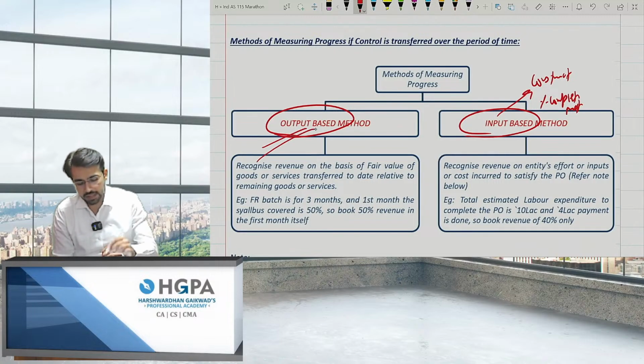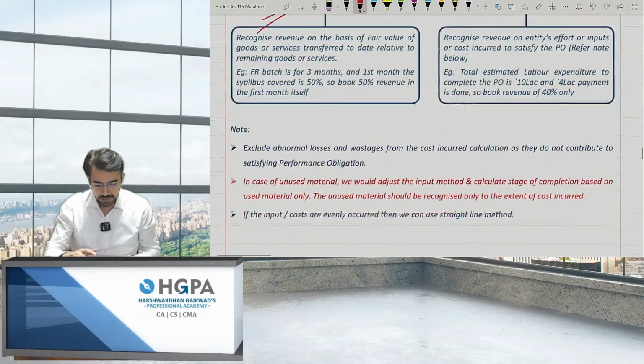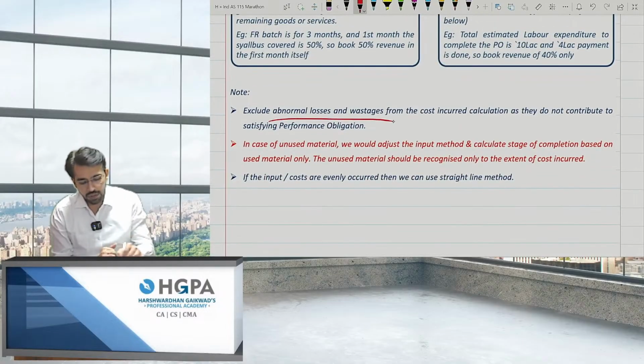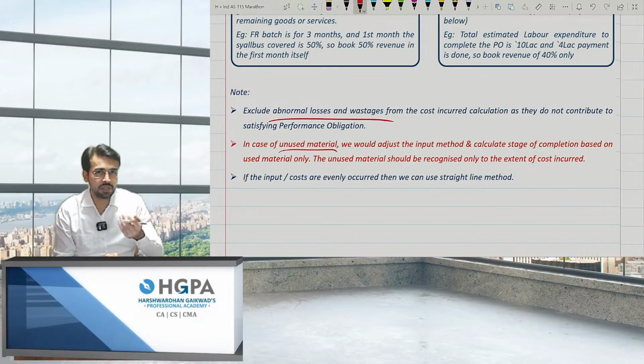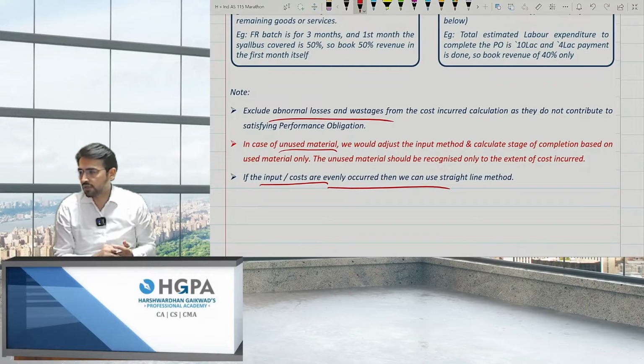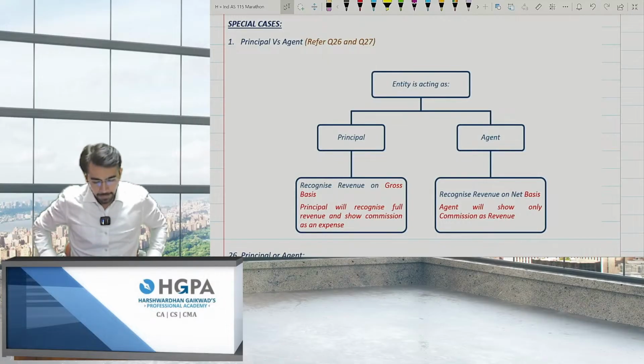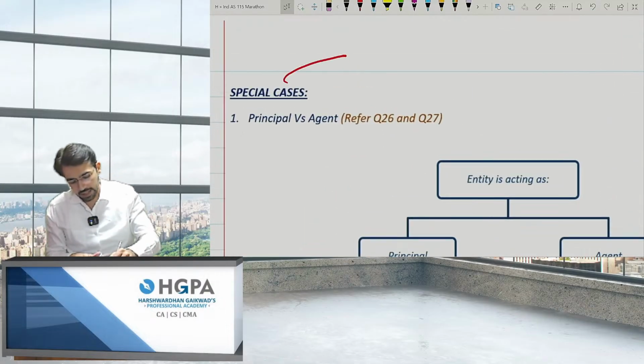And on output basis, how much revenue has been booked? That is 40%, 50%, and so on. Right? Next. Abnormal losses and wastages should be excluded while booking the income. Any unused material should not be used. That is, closing stock should be subtracted. And if input and costs are evenly incurred, then we can use straight line method, right? Okay, moving ahead. Special cases. Now, basically there are 12 special cases, and these are the last 12 special cases of this IND AS.